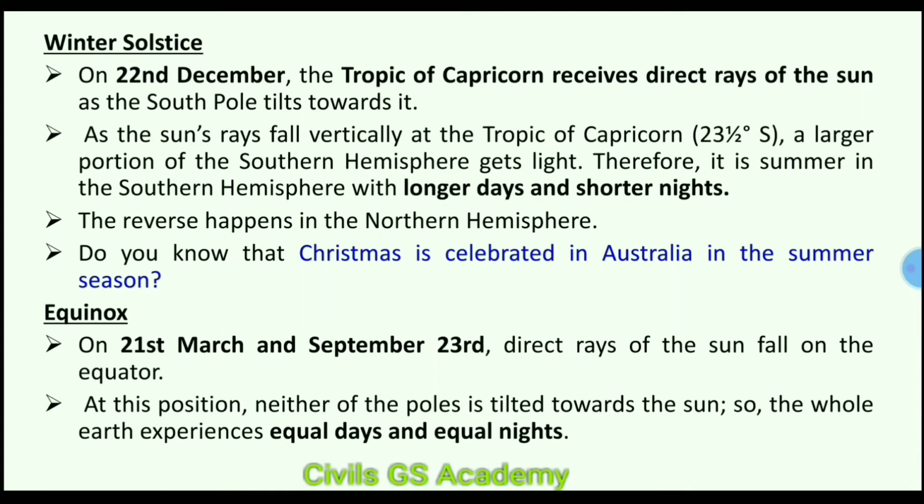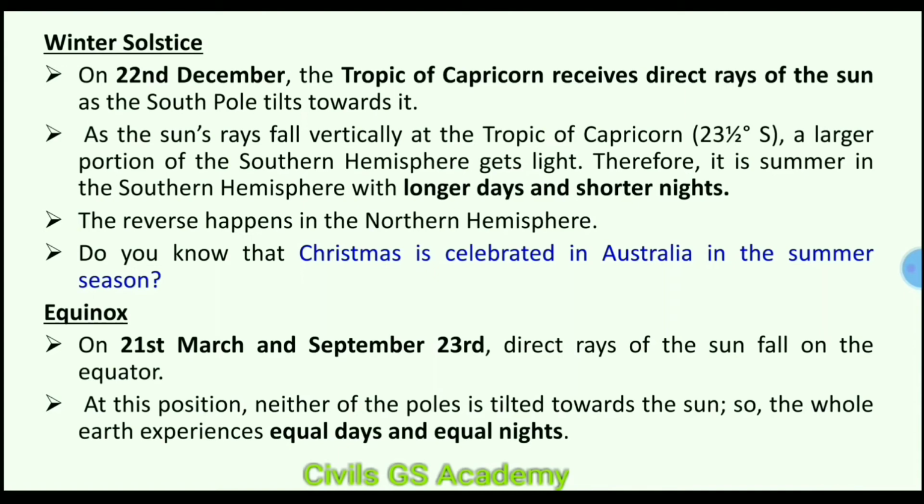And what happens in the northern hemisphere at this date? The reverse happens in the northern hemisphere. Means nights are longer and days are shorter. Do you know that Christmas is celebrated in Australia in summer season? Can you tell me why? It is because Christmas is celebrated on 25th December, and on 25th December, there is summer season in Australia, because Australia is in the southern hemisphere.